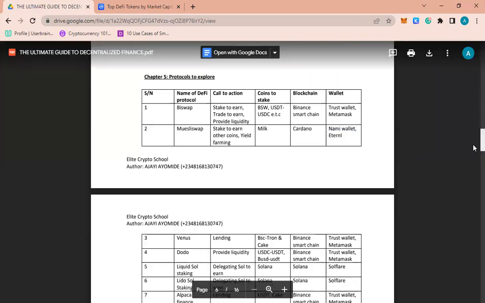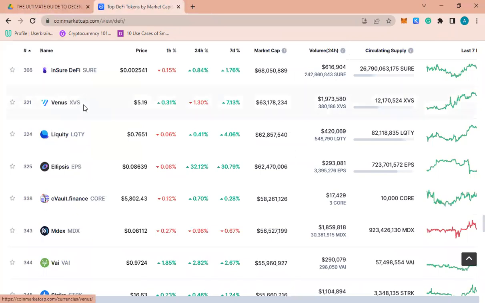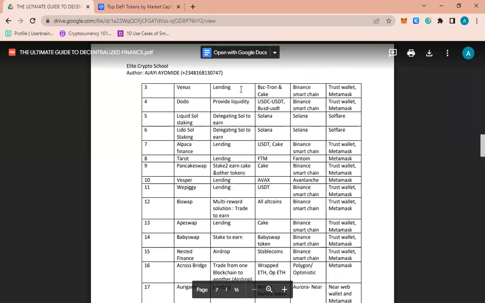Now the next step, you can pause this video and write it. The fourth one is Venus. This Venus you are seeing here, you can see it. The fourth one is Venus. What we are doing there, we are lending our crypto. So the coin you are using is BSC Tron, that is Tron on Binance Smart Chain, not Tron on the main TRC20 chain. Tron on Binance Smart Chain. You can also use coins like Cardano, Matic.